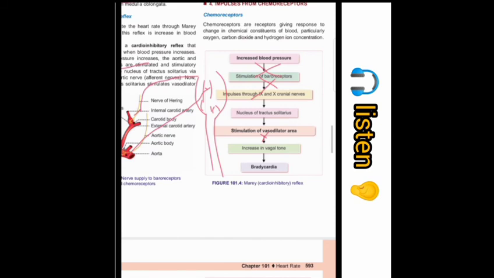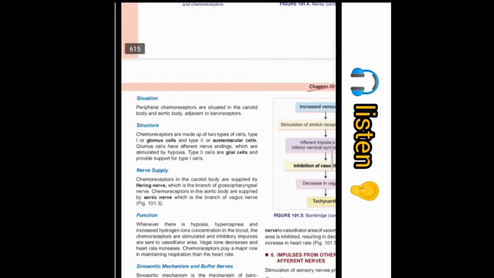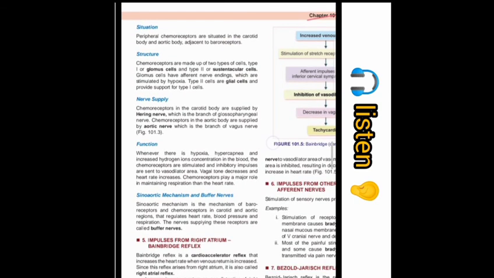Chemoreceptor means when there are any chemical changes in the blood, how the reflex occurs across the heart. So the chemoreceptor is mainly present in our carotid, situated just adjacent to the baroreceptor. How does it function? It mainly contains chemoreceptor cells known as glomus type cells. These are responsible when hypoxia occurs; they are activated. This receptor is supplied by the sinus nerve, which is a branch of the glossopharyngeal nerve, and